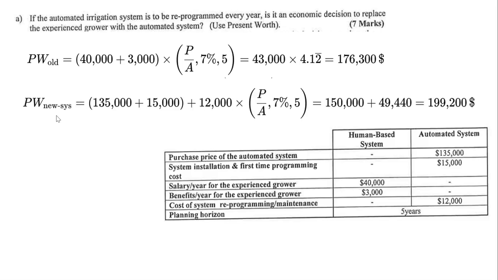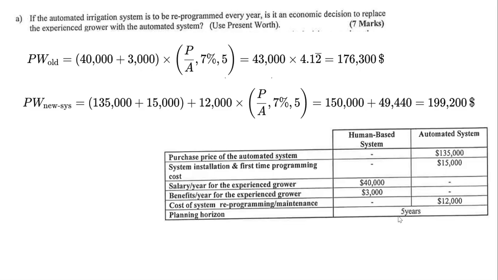Now we calculate this value for the automated system. For the automated system, we have these two expenses at the beginning, so these are present values. We merge them together. We don't need any compounding factor because they are for the present time. This is the reprogramming cost, which is done every year according to the question. So this is something annual, for 5 years.